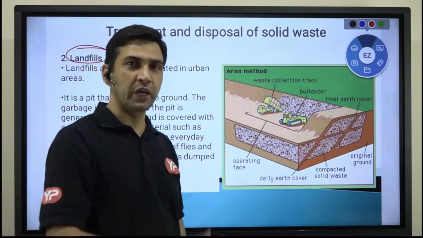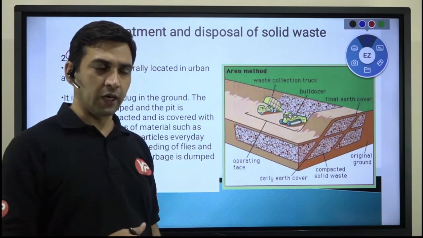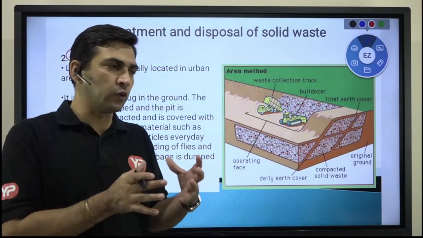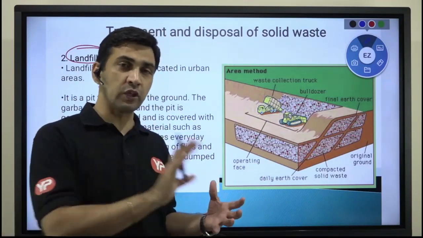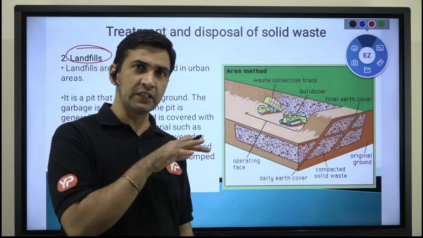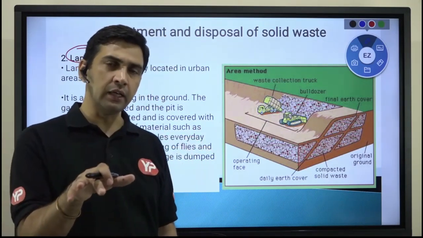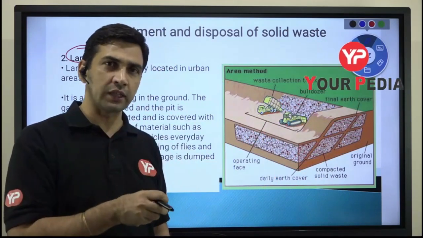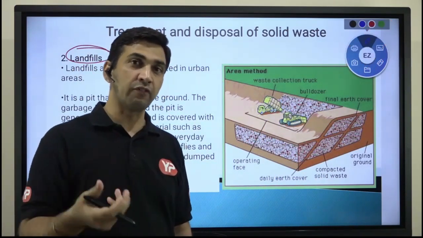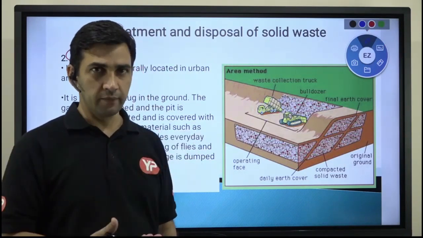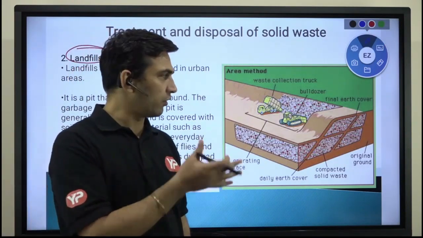The benefit is, one, the space that is going to be consumed will be less, because you have compacted it, right? The other is, since you have now covered it with soil or similar material, the action of flies, rats and other animals, or the breeding of mosquitoes and flies, will be suppressed, right? So it will not happen easily. That is a benefit you can think of.